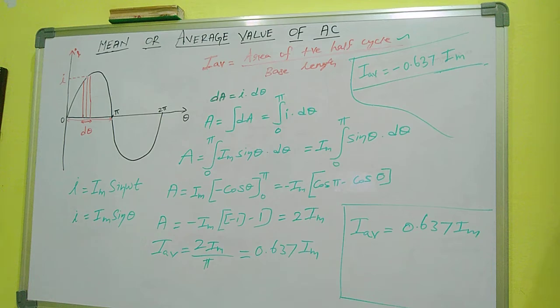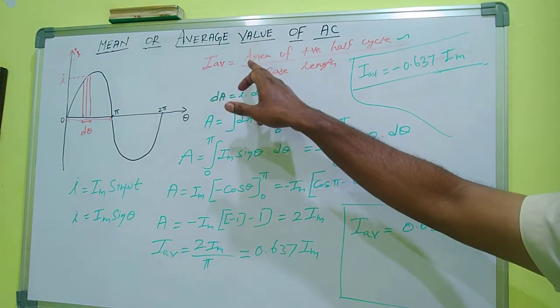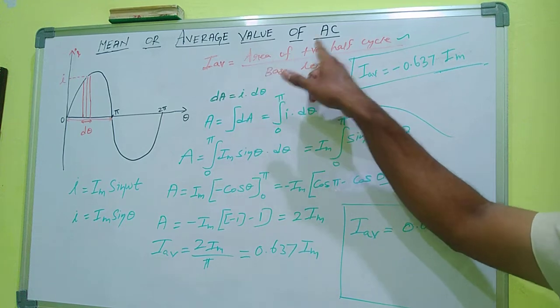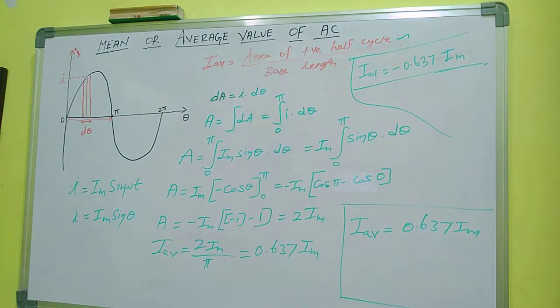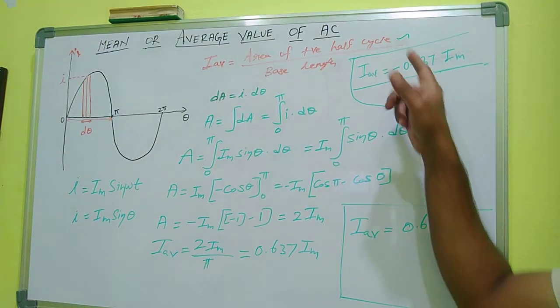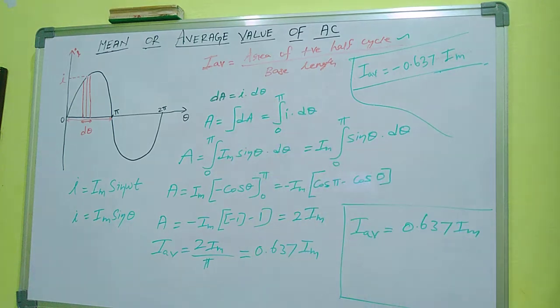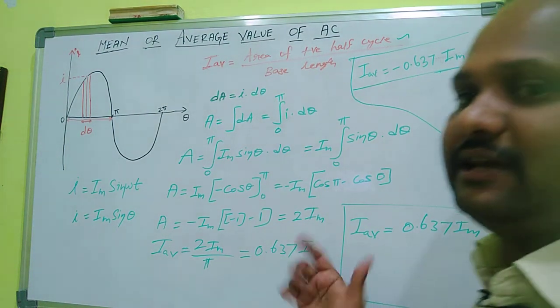That is the only change. So in the formula you have to take the area of the negative half cycle divided by base length, then repeat the steps. We will have the answer I average equal to minus 0.637 Im in the case the negative half cycle is taken. Otherwise, if the positive half cycle is taken, I average is equal to 0.637 Im.